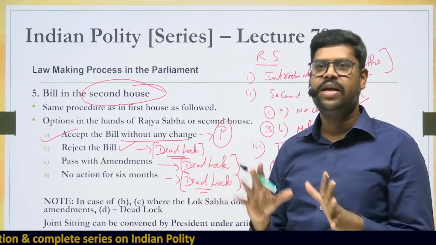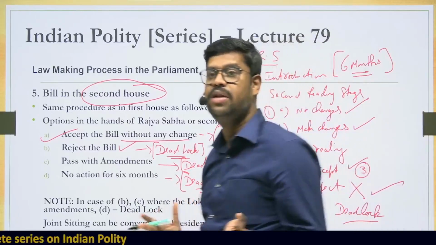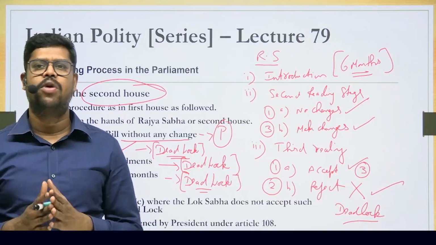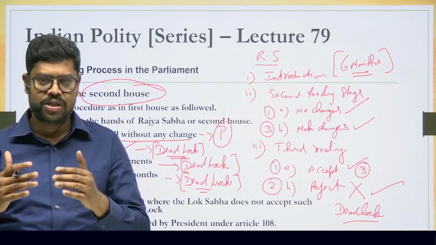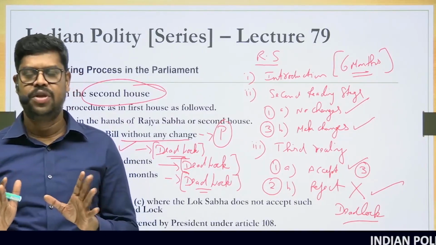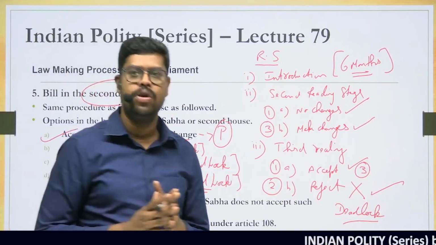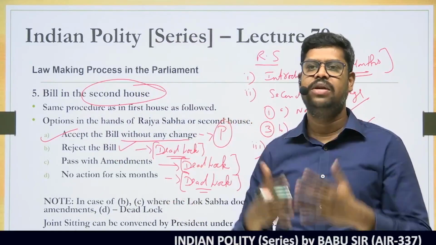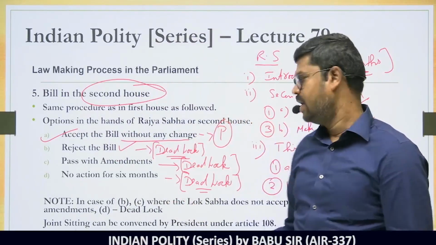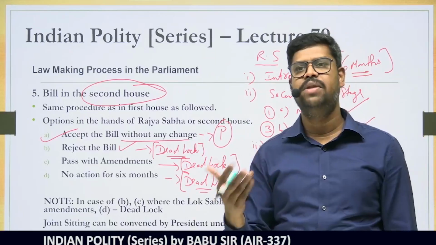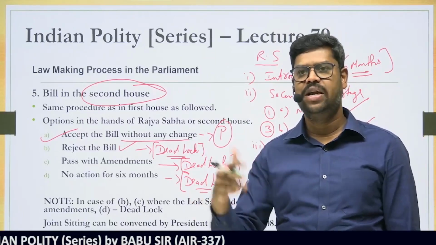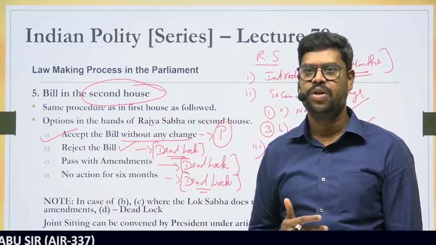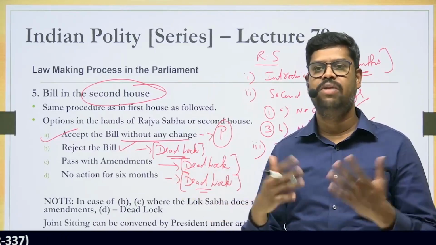Deadlock means technically the bill cannot move forward, but it doesn't mean that the bill is dead. Technically the bill cannot move forward to the president. So if the bill is so important and they have to take it up further, unless the president convenes a joint sitting to take up the discussion on this particular bill, technically the bill is dead. Remember, whenever there is a situation of deadlock, technically the bill cannot move forward to the president. Unless the bill moves forward to the president, the president cannot give the assent. And unless the president gives the assent, the bill will not become an Act.